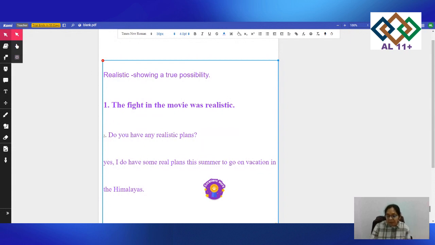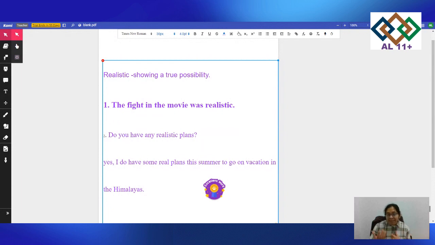The sentence I have made for the word realistic is: the fight in the movie was realistic. If your child loves watching movies, you could tell your child to make sentences with the word realistic in the way your child likes. Could be any of the hobbies. If he likes playing football, he could make a sentence using football. How would he use the word realistic in football? And if your child likes going on vacation, you could use the word realistic that way. Like, do you have any realistic plans?